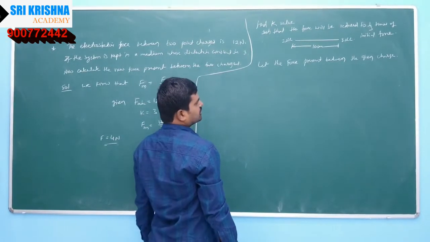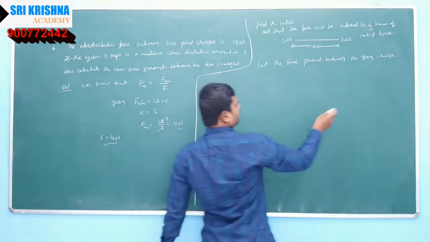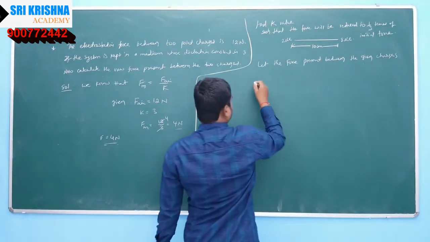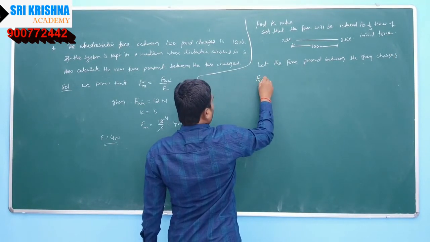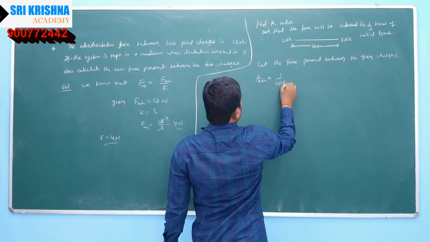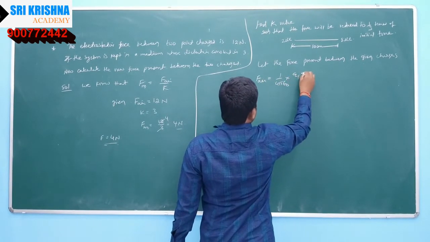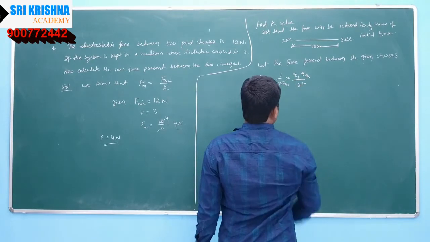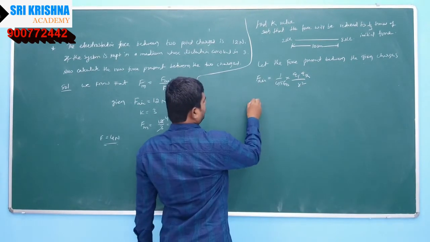Let the force present between the given charges be F1 or F air, which is equal to 1 by 4 pi epsilon naught into Q1 Q2 by R square. First calculate it.